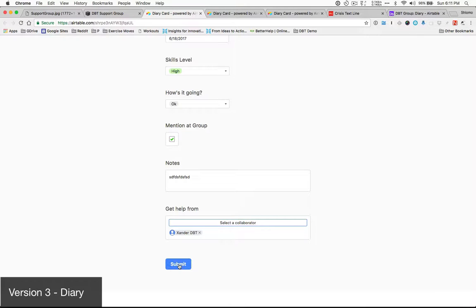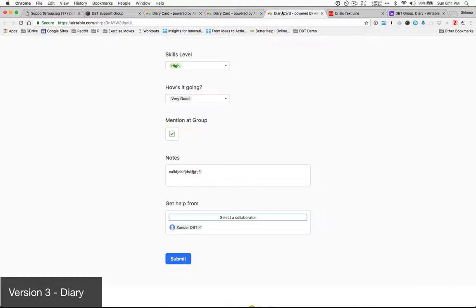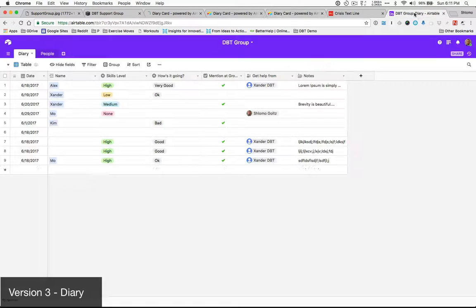So I submit that, and then you can see that in this version of the DBT diary card, other people have filled it out over time. When this gets filled out and the severity level of people goes really high because it's a bad day, we get notifications as a group. As soon as somebody's doing badly and they fill this in, we all get notified.